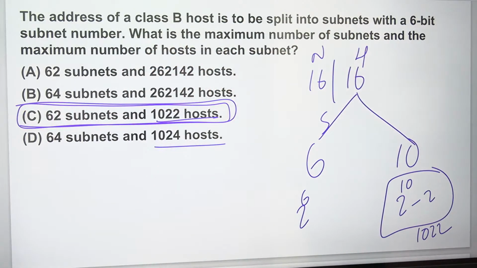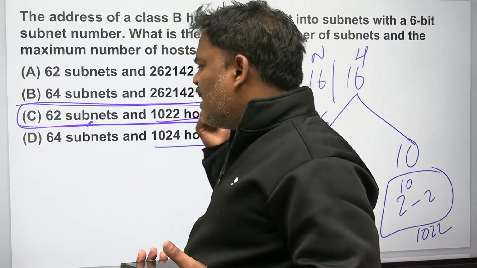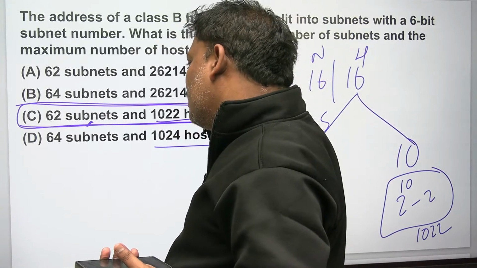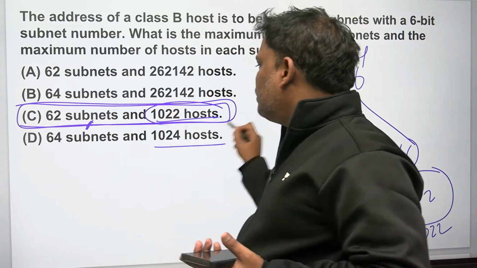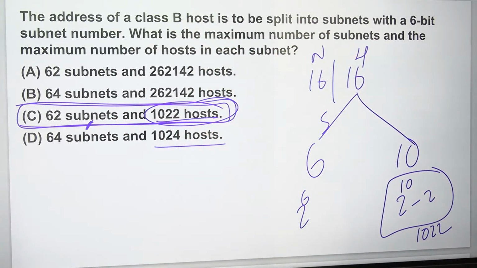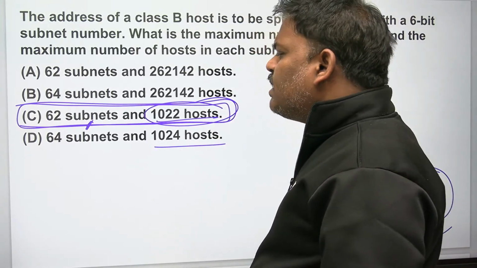Be careful. 1022, only one answer there. Directly you can select. Normally you may have some confusion here: can I do minus 2 or not? Sometimes you do minus 2, sometimes you don't. You need not bother about this, because this part itself will give clarity. See here, you did the minus 2. If you don't say anything, my suggestion is that for subnets also do minus 2. But this problem will give clarity that subnets also do minus 2.